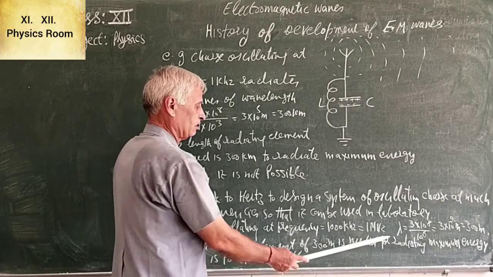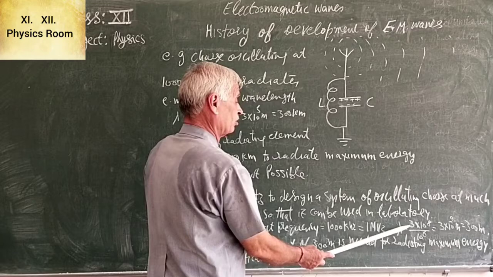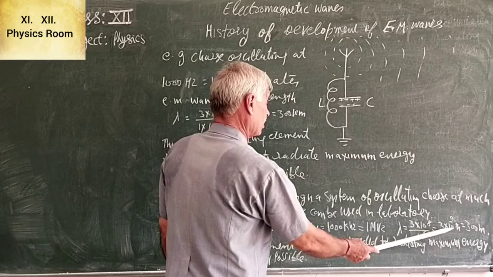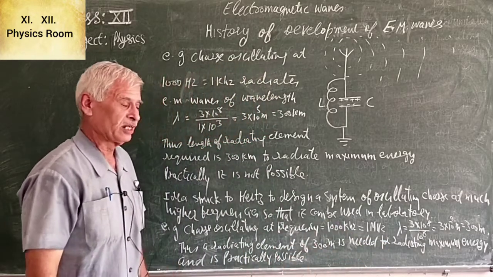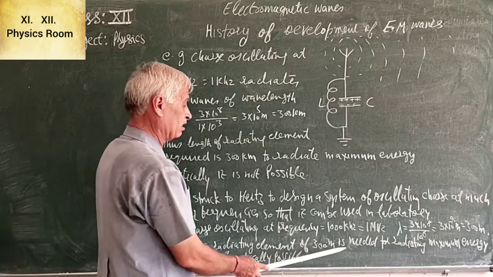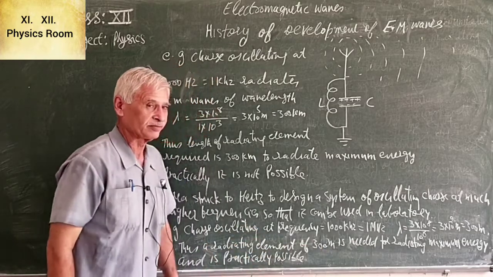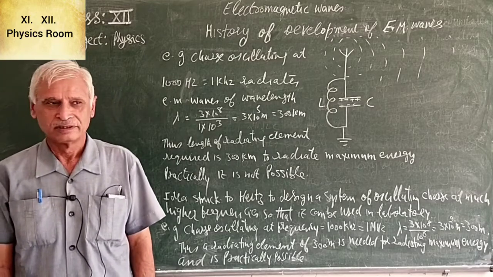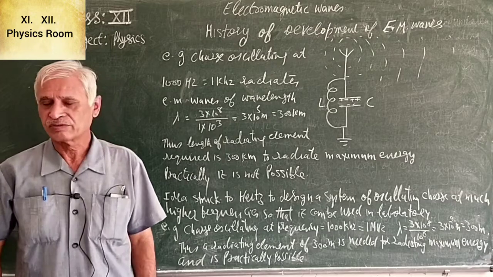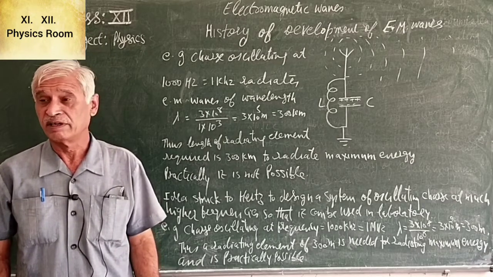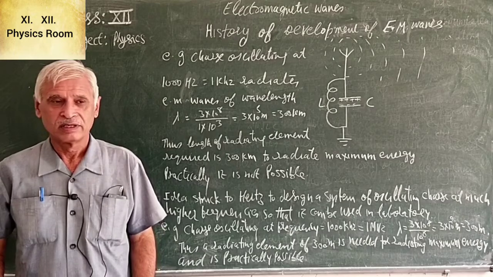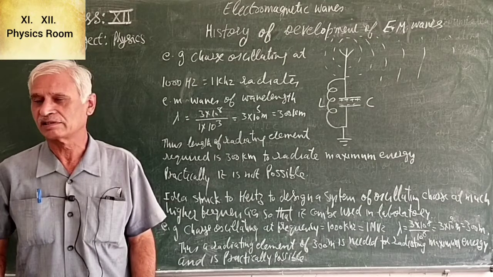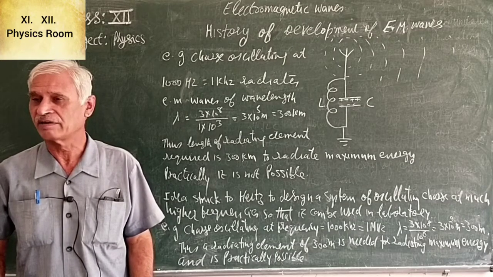Then wavelength will be c by nu, 3 into 10 raised to power 8 divided by 10 raised to power 6, which is 3 into 10 raised to power 2 meter, equal to 300 meter. Thus a radiating element of 300 meter length is needed for radiating maximum energy, and this is practically possible. So as we increase the frequency, the wavelength reduces and the length of radiating element required also reduces. So it becomes easier for us to radiate electromagnetic waves at higher frequencies.